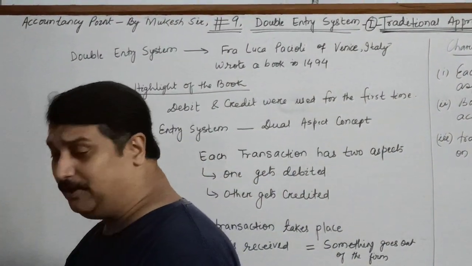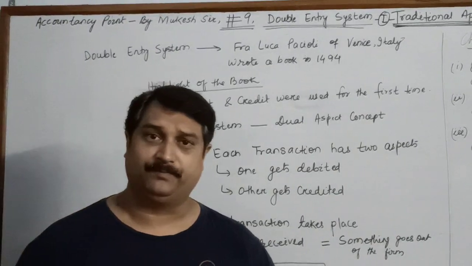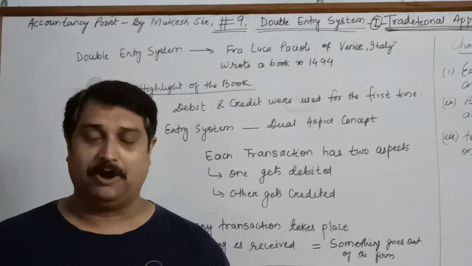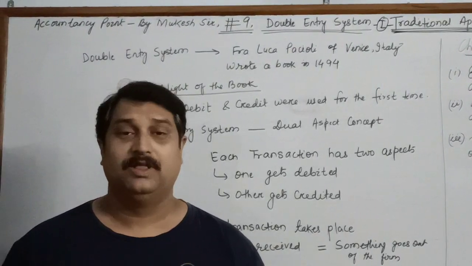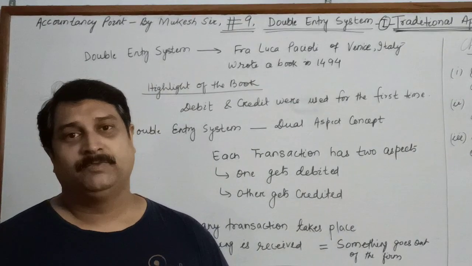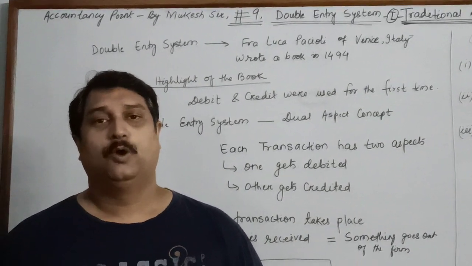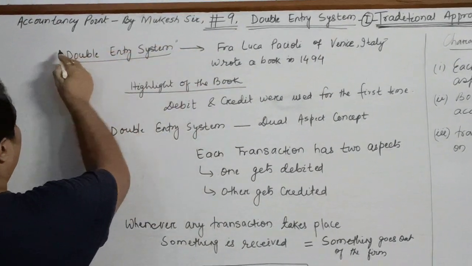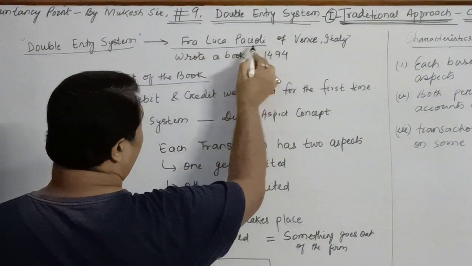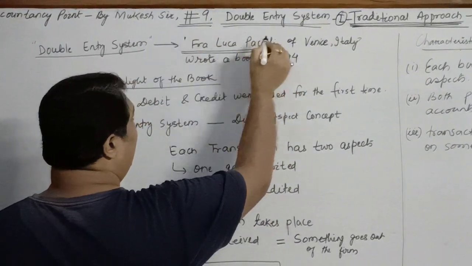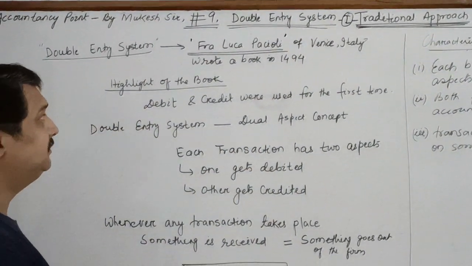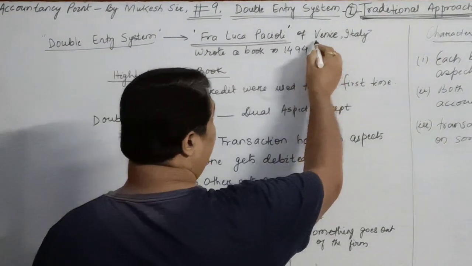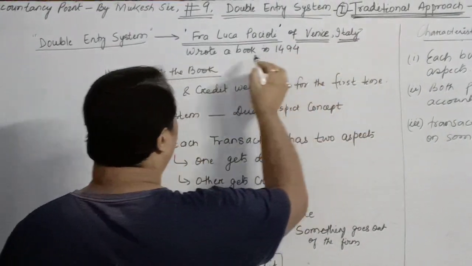Children, let us first of all go back to the history of double entry system. Even in the first chapter, while introducing the chapter of accounting, introduction to accounting, my first video, I had explained about the double entry system. Once again, if you go back to the history of double entry system, Fra Luca Pacioli is considered the father of double entry system because he was of Venice, Italy.